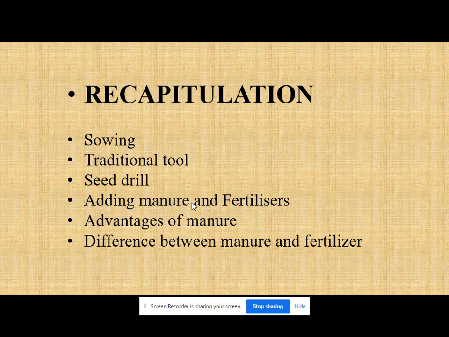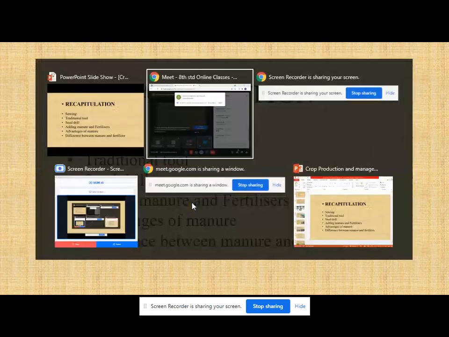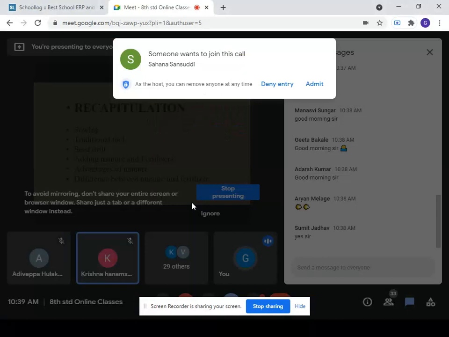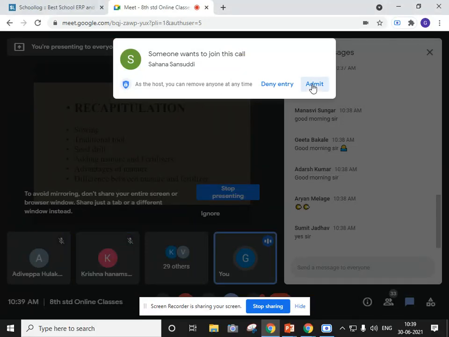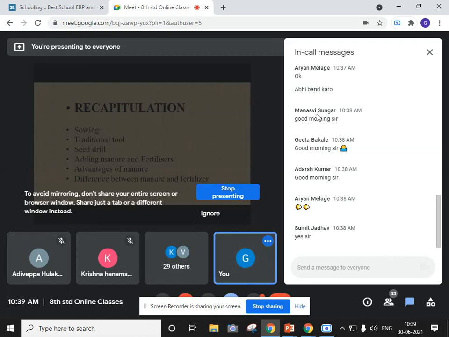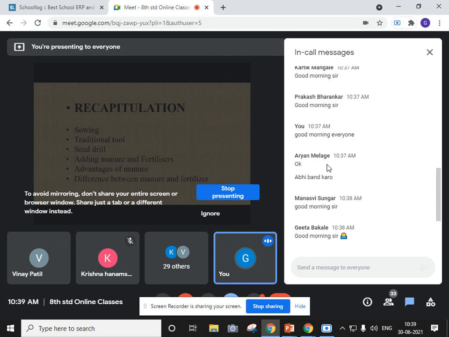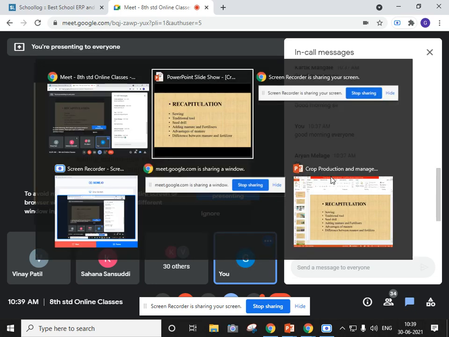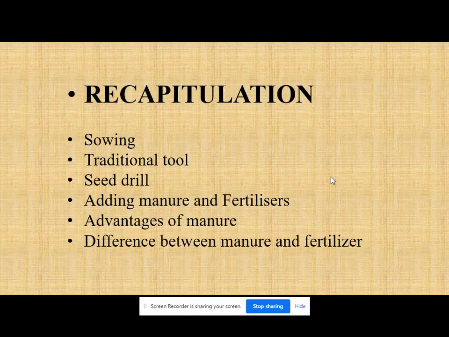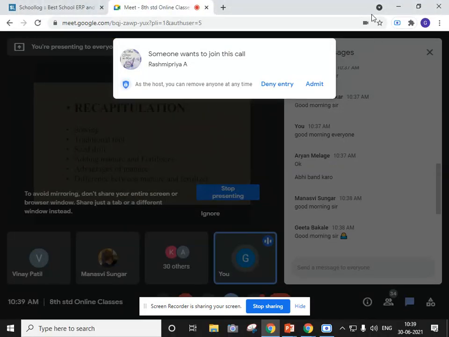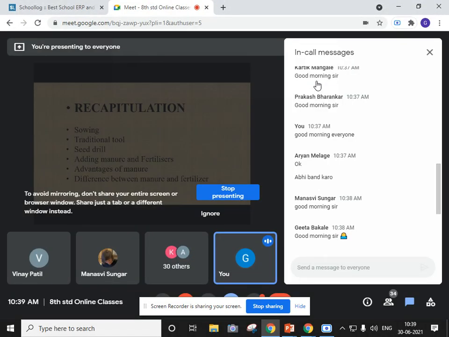That is what we have learned in our previous class. We have learned about sowing. So what is sowing? Sowing seeds means putting the seeds in the soil. You can sow seeds using a machine called a seed drill. So sowing can be done by two tools, that is the traditional tool and the seed drill. Seed drill comes under the modern method.